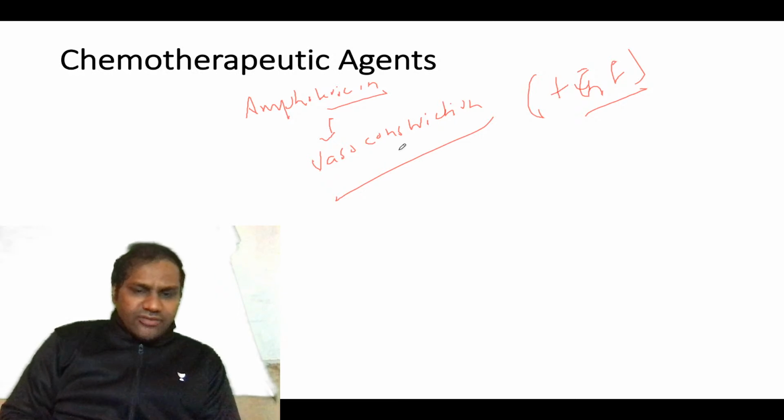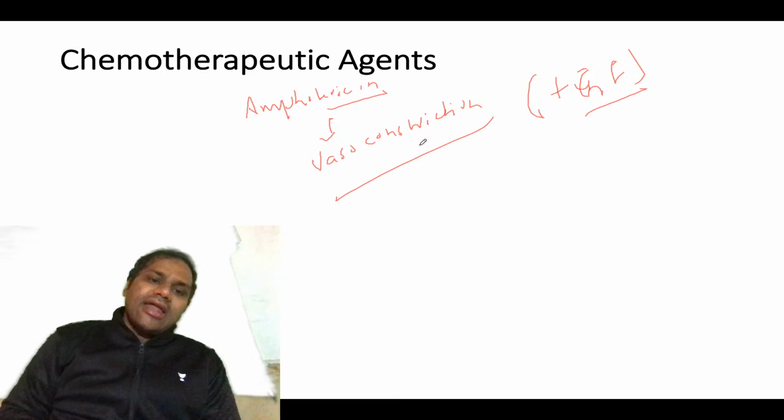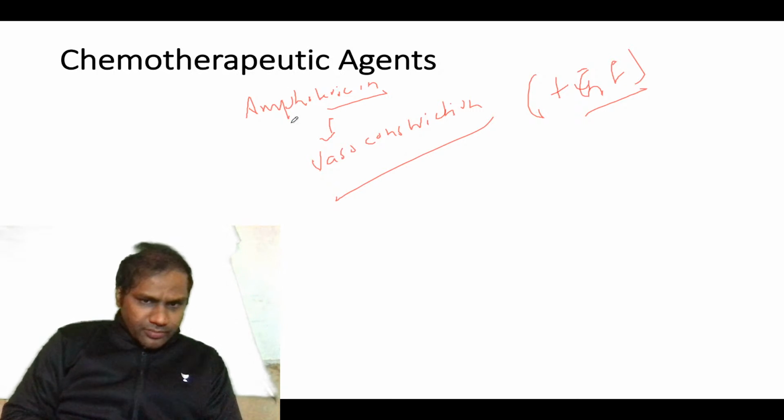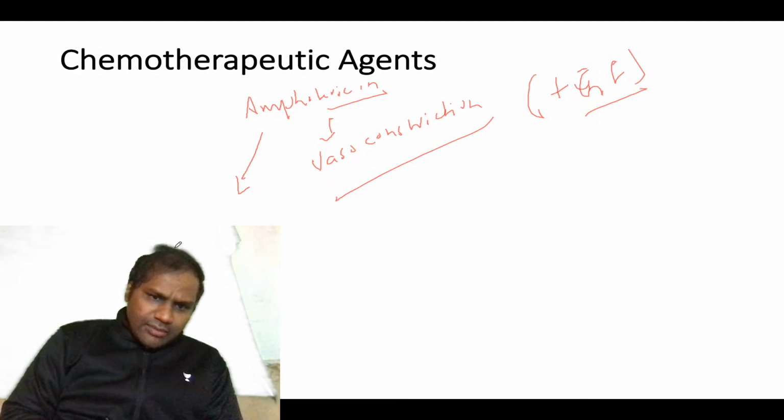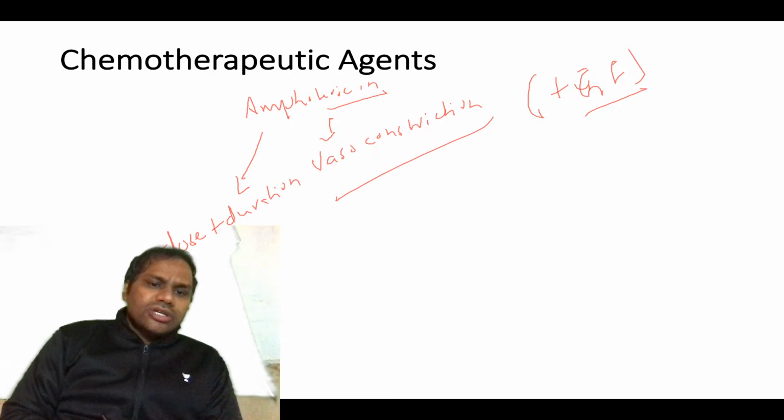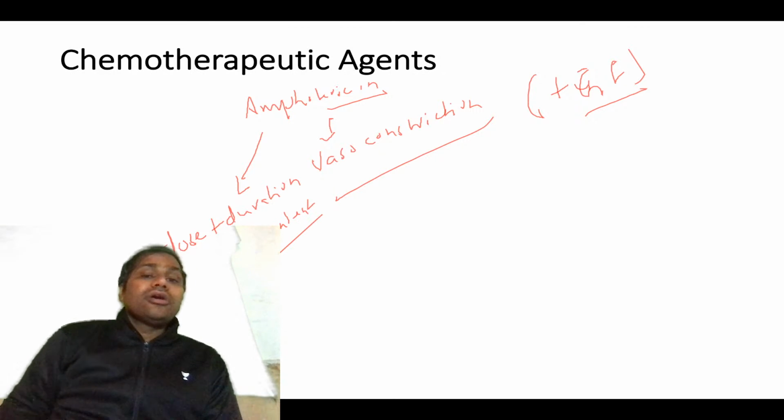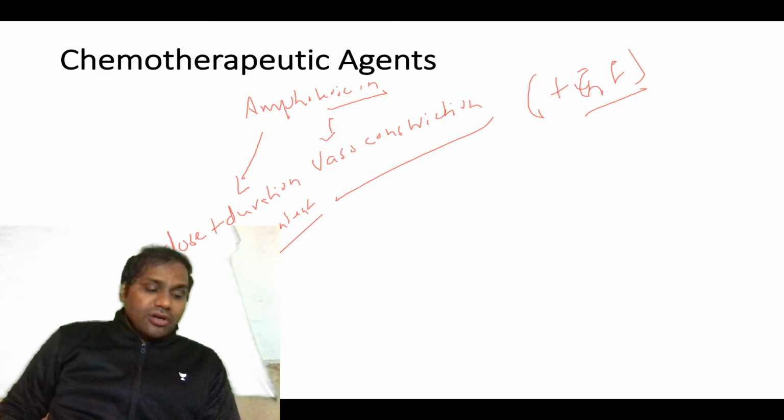Hence this vasoconstriction will result in tubular damage. Now remember, amphotericin B toxicity is dose and duration dependent. So the longer you give it, the higher the chances that amphotericin B will cause renal disease.